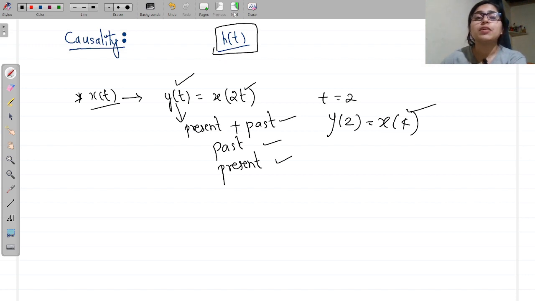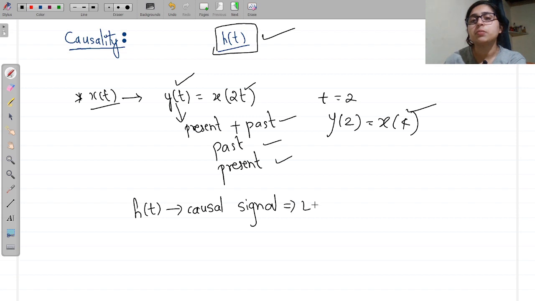Likewise, for the LTI system, we will be seeing this impulse response signal h of t. If h of t is a causal signal, then the LTI system is causal. So h of t should be a causal signal.